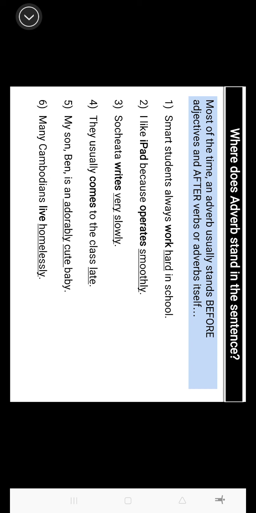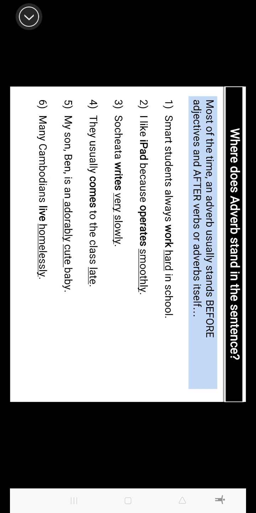Number 6, many Cambodians live homelessly. So homelessly here is an adverb, as you know, and it tells you how Cambodian people live. Okay, they live without homes, something like that, right? Okay, now there's a lot about the explanation for the example.